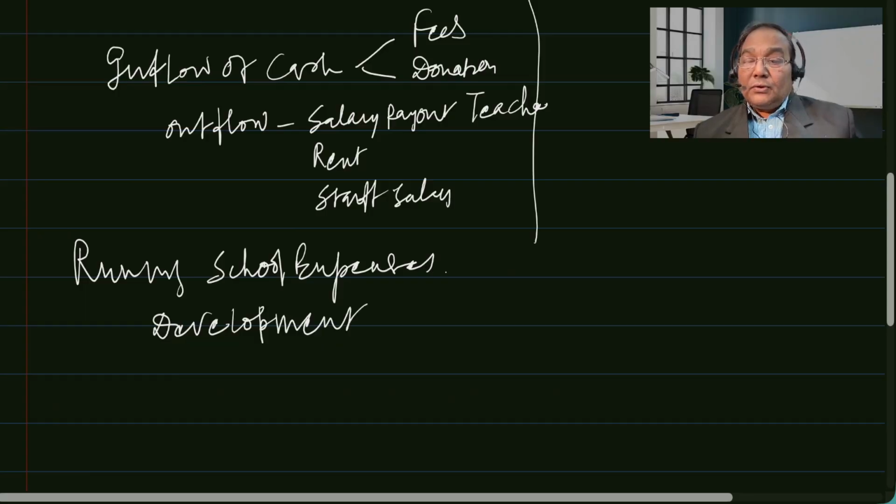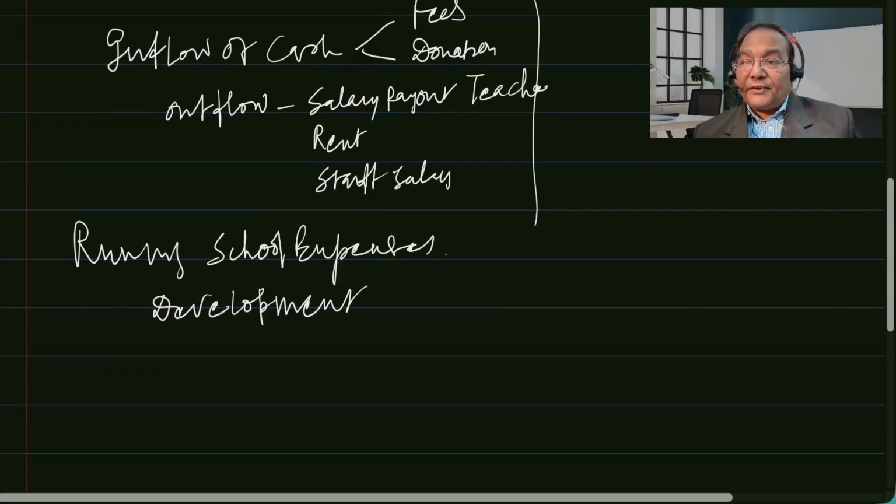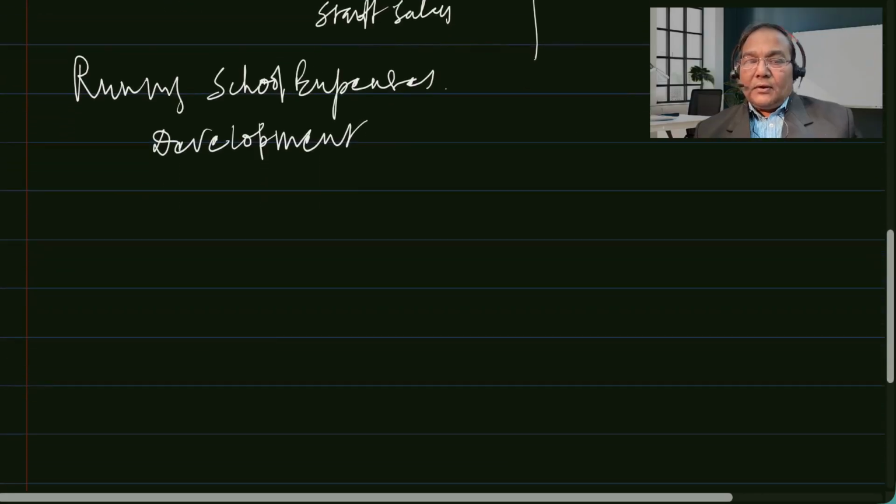Since it is a non-profit organization, the majority of transactions are likely to be of cash nature. Therefore, it maintains an income and expenditure account.